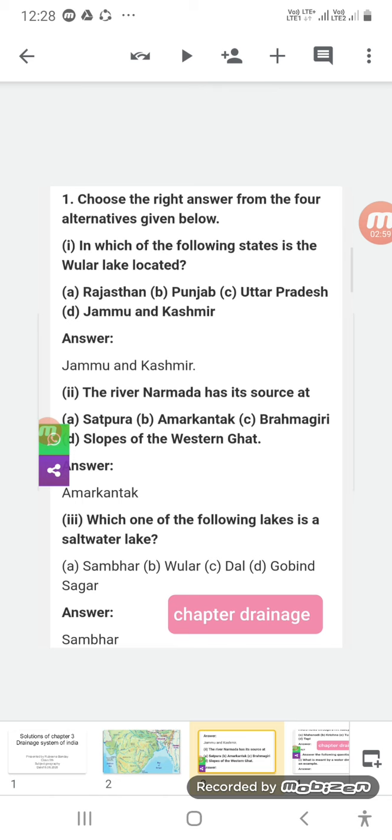Third is, which one of the following lakes is a salt lake? We know we have fresh water lakes, salt water lakes, man-made lakes, natural lakes, etc. Here the options are Sambar, Wular, Dal, Gobind Sagar, and the right answer is Sambar Lake. Sambar is a saline salt lake which is 80 kilometers away from Jaipur and 64 kilometers away from Ajmer Sharif.